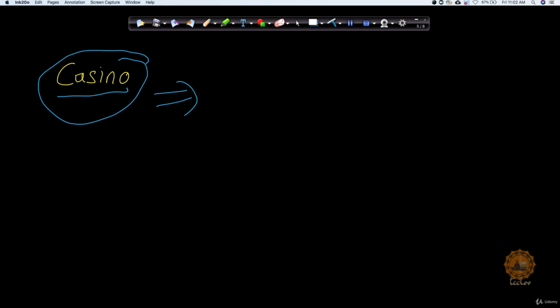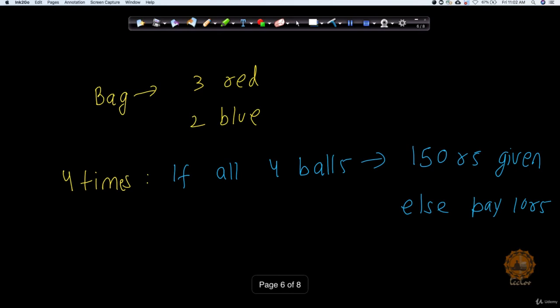Now we will see how a casino makes sure, with the help of probability, that they always win. Let's take an example. To understand this example, we played a game. I'm not a casino owner, but I still created a game and asked all of my students to play it, if they liked to.